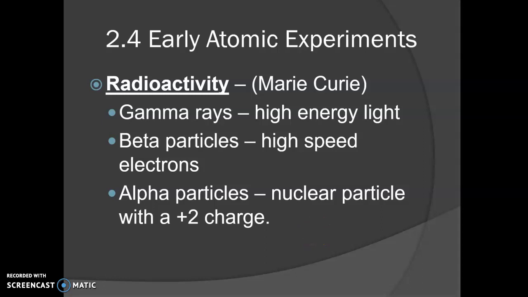Gamma rays have high energy light, beta particles are high speed electrons, and then alpha particles are actually a helium nucleus that has a +2 charge.